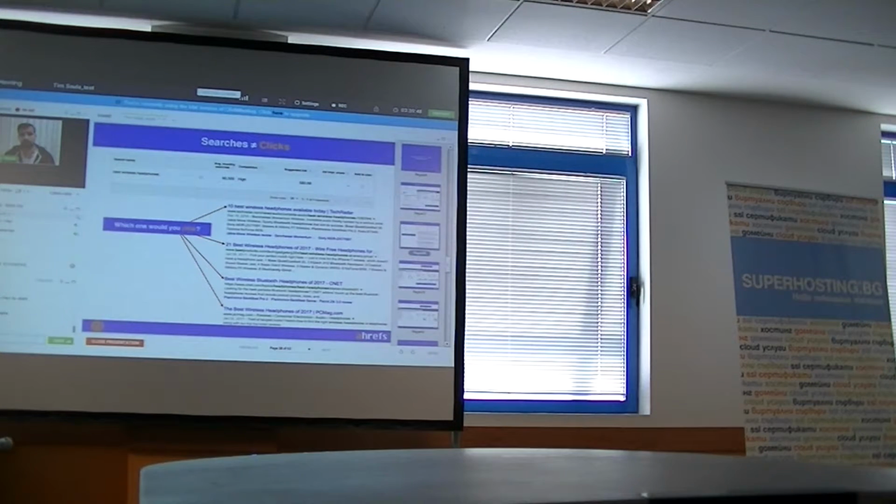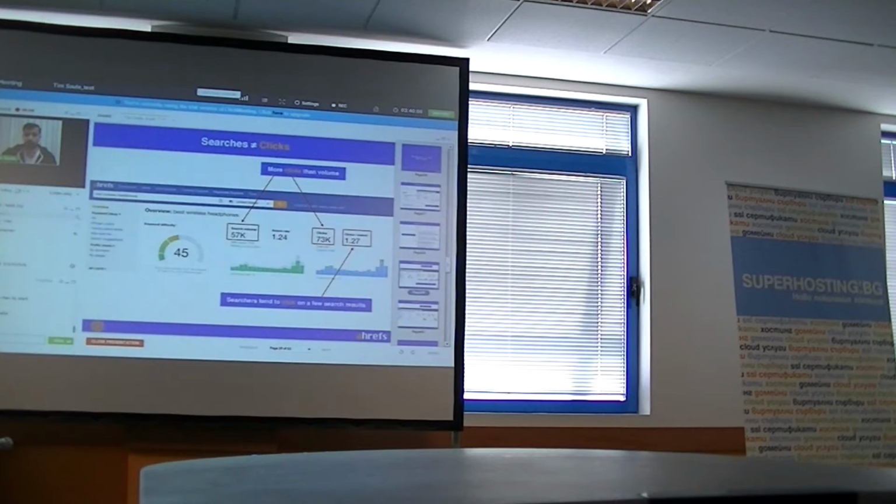Then there's another example, best wireless headphones. On my screenshot, you can see how the search results for such a query look. And usually when I search for things like this, I can never tell from the start which is the best search result. So I just click a few of them and then research each of them. So this is what you get with Ahrefs when you see the Clickstream data. For best wireless headphones, we show search volume of 57,000 searches per month, but this keyword generates 73,000 clicks. And this is because there's a metric called clicks per search. This is because people click more than one search result.